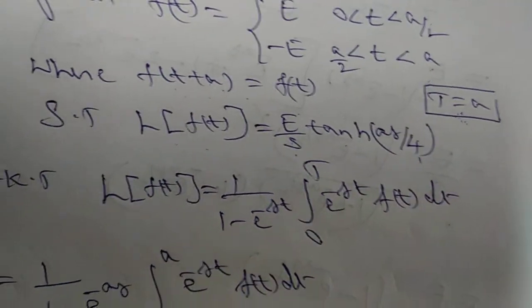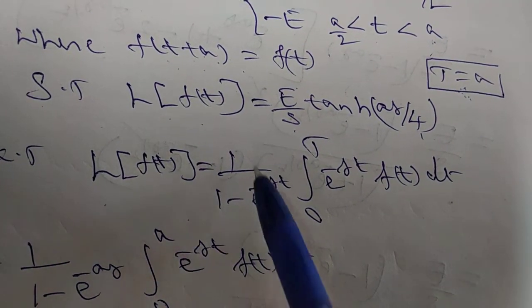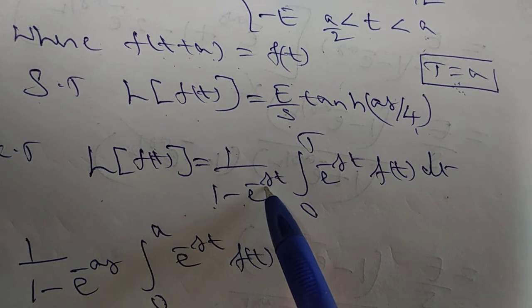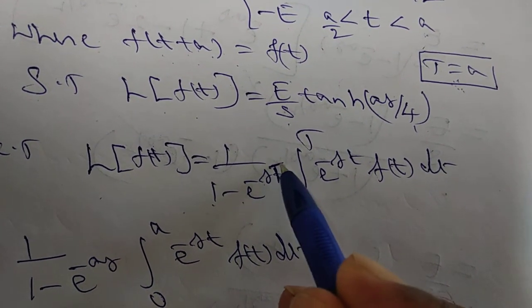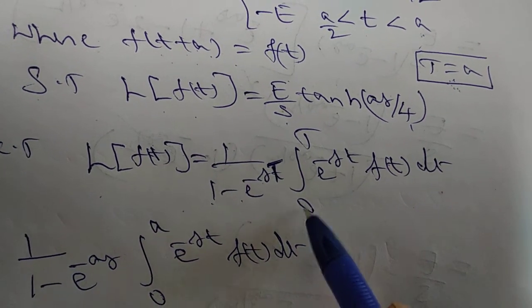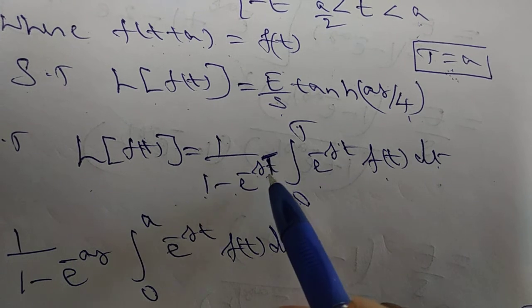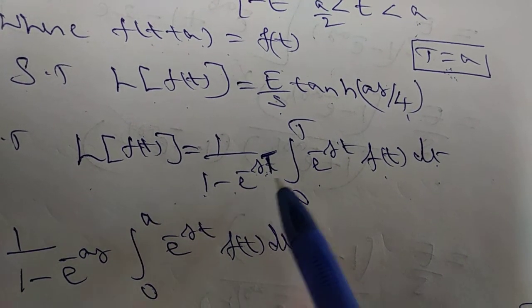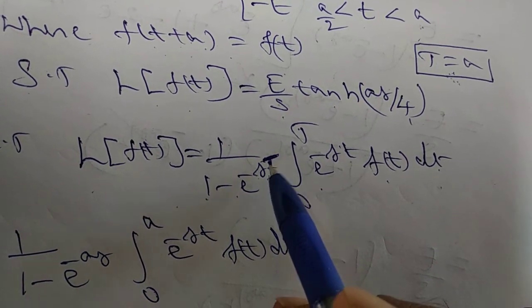Same thing as for the previous problem. So same formula: Laplace transform of f of t is equal to 1 over 1 minus e power of minus sT, integral 0 to T of e power of minus st f of t into dt. See here this is a capital T. Suppose if we write here small t, that is wrong, because small t and capital T represent what?